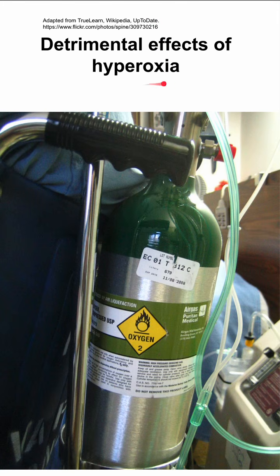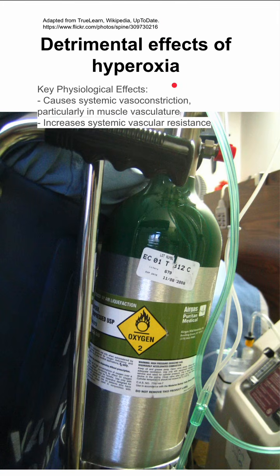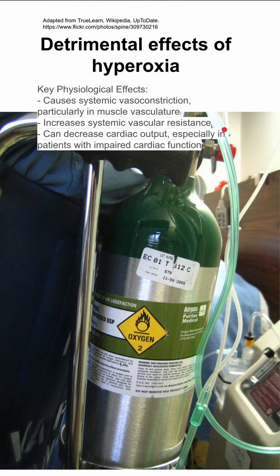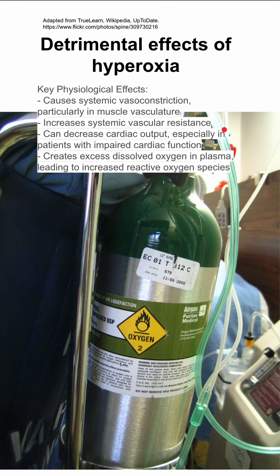Detrimental effects of hyperoxia, or having too much oxygen. There are some key physiologic effects. You have systemic vasoconstriction with too much oxygen, particularly in the muscle vasculature, which can increase your systemic vascular resistance. This can decrease your cardiac output, especially if you have impaired cardiac function to begin with.